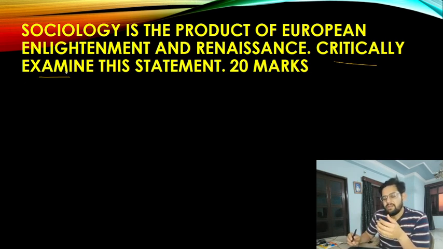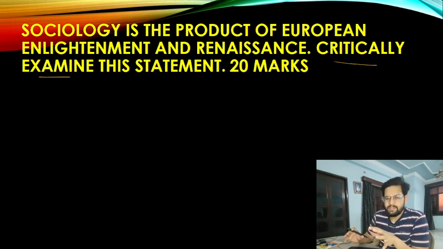It means you need to talk about 2 aspects: one, how sociology is a product of European Enlightenment, how it is coming from the European side, and what part of sociology also comes from the non-European segments.